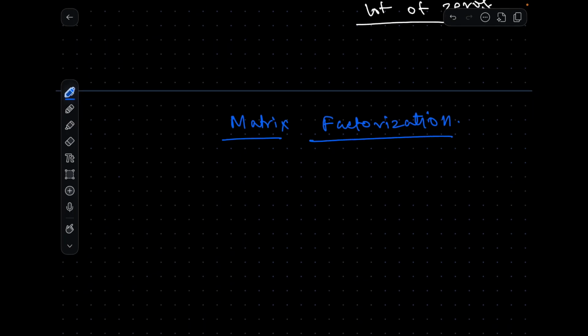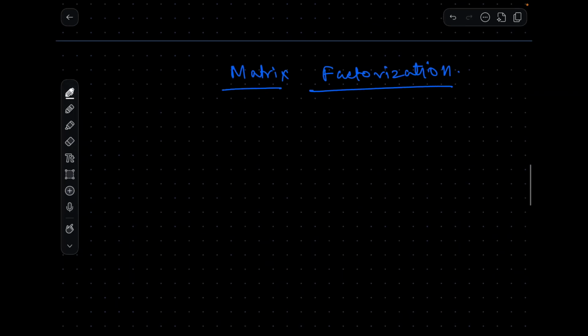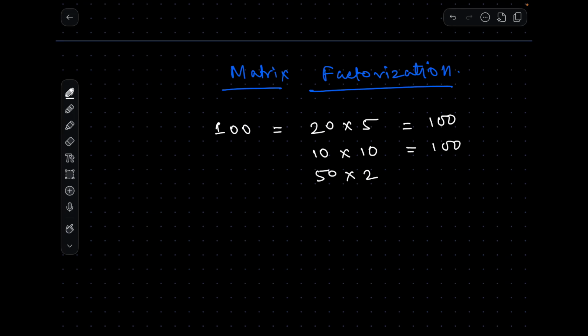If I talk at a very elementary level, if you have a very large number, let's say 100, then you can factorize it. Let's say you can write it as 20 times 5, and that will be equal to 100. You can also write it as 10 times 10, which gives you the same number. So there are various ways of writing 100 by factorizing it into smaller numbers, and you eventually get the same number. So this is the concept of factorization.